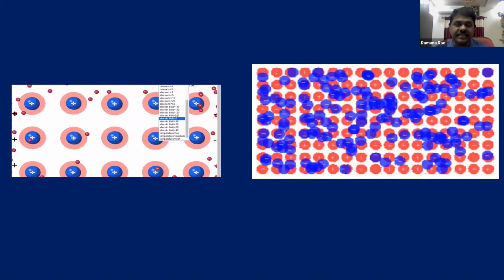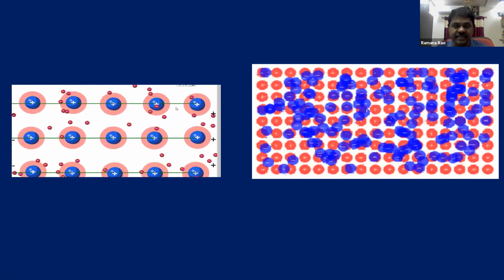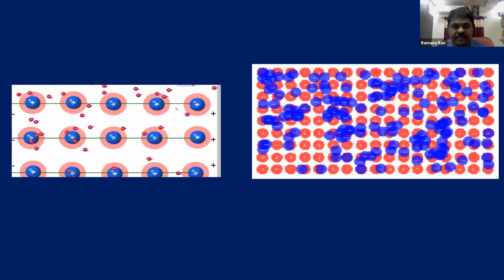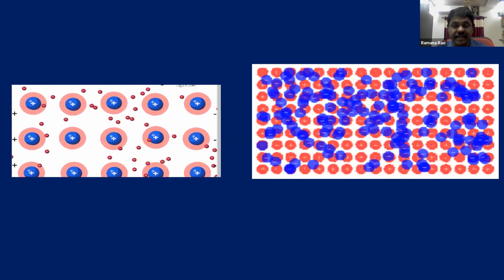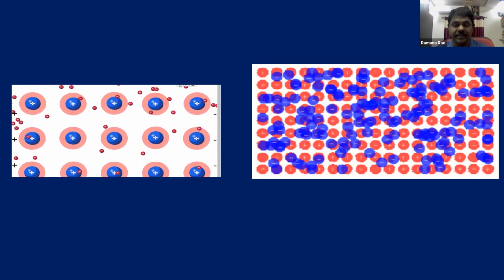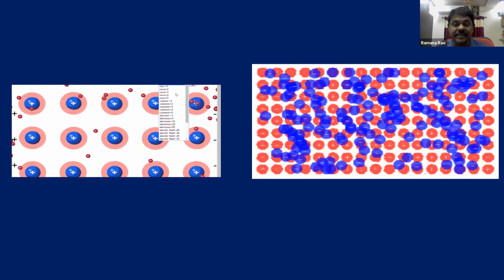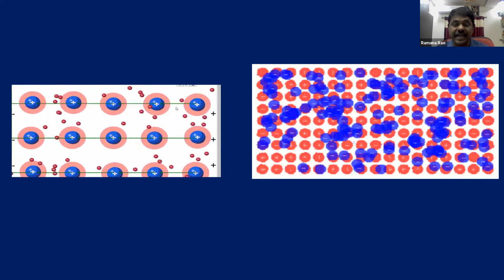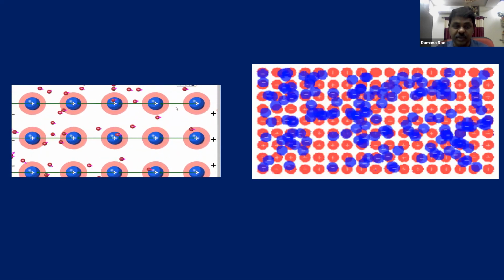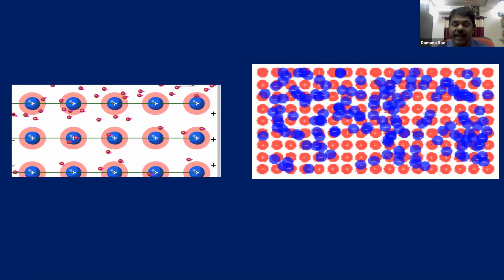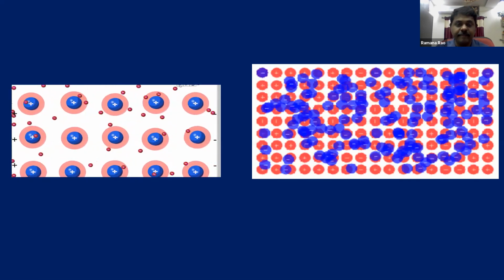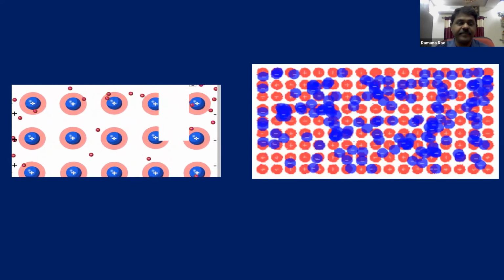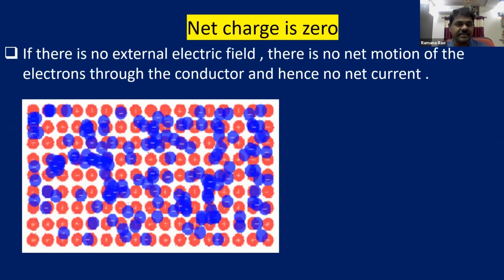There is a fixed lattice, that means fixed positive ions, which are not going to move, whereas electrons are going to move randomly. You can imagine how the electrons move inside a conductor even though it is not connected to a battery. That is because of the temperature.